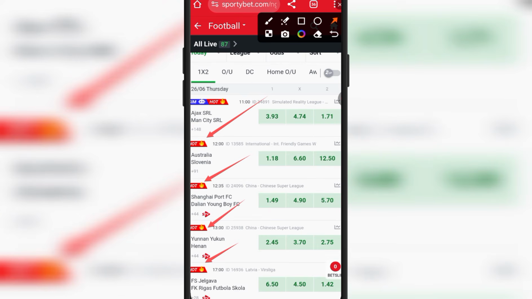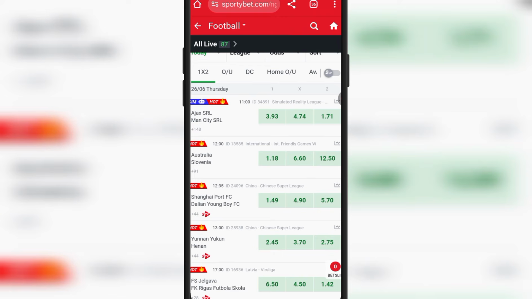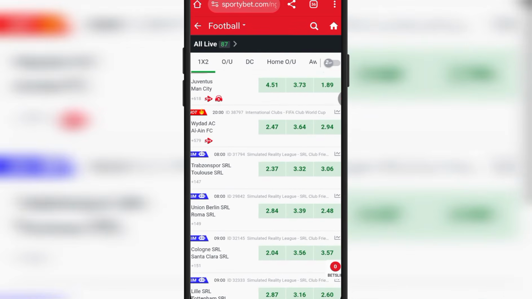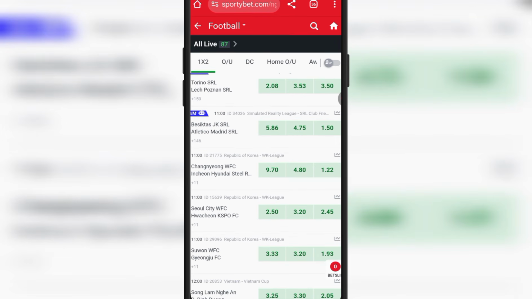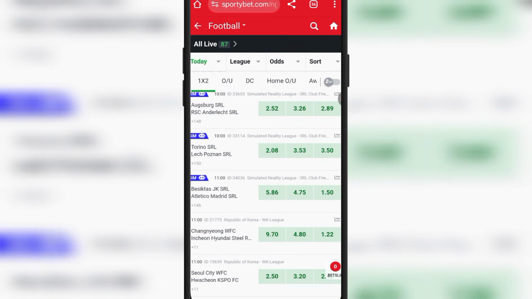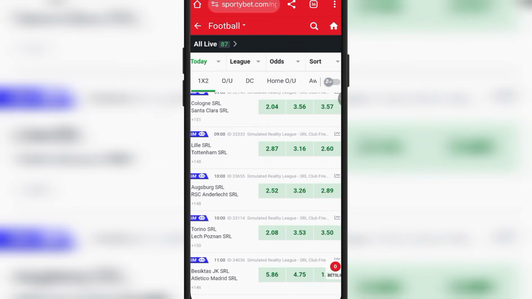It actually means that this particular game is very important and very popular. And when you copy popular games, you're going to get good results because there's going to be enough data for you. But if you don't copy popular games, maybe you copy games from the African leagues or whatever leagues, you're going to get limited predictions because there is not enough data for that particular league. So that's why you have to copy popular games so you can get good predictions, right?